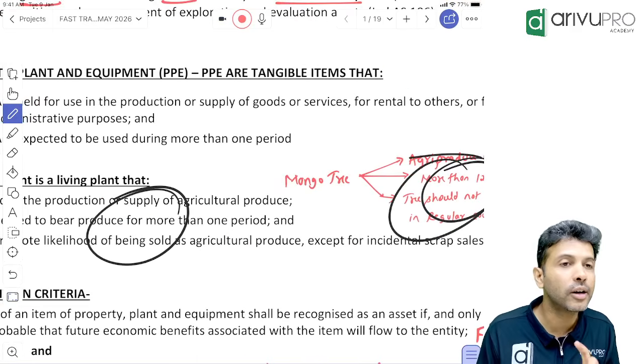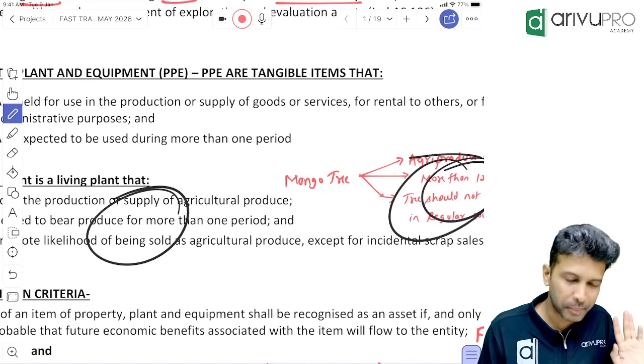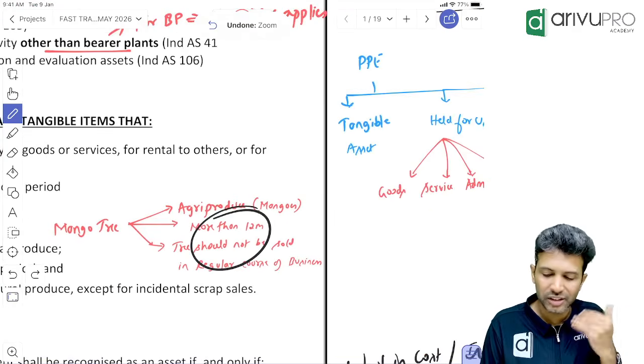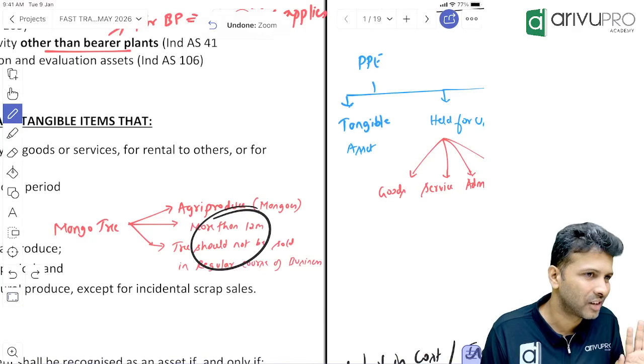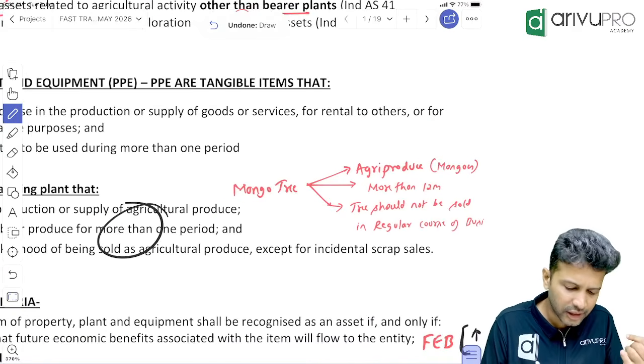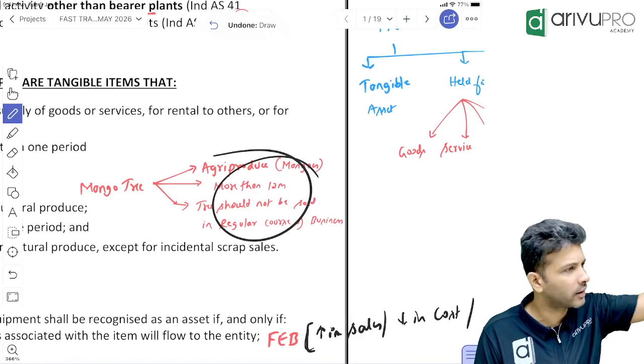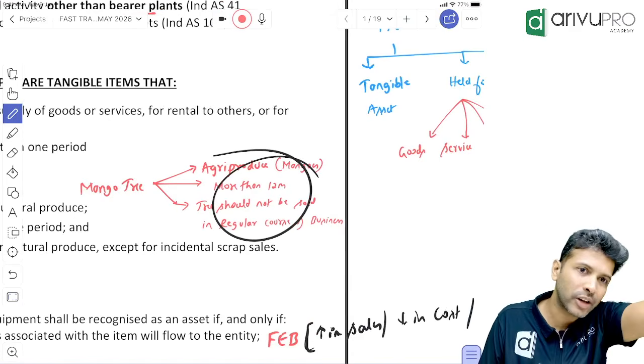We'll directly focus on layman language to understand, because they will not ask you the provision straightforwardly. All this will come as a numerical application. So if you can remember the exact words, great. Otherwise, even this will also be fine. You can write in your own words. It's okay. This is one shortcut.